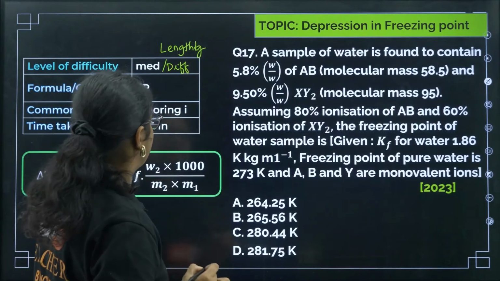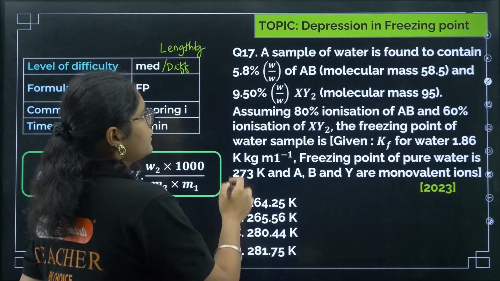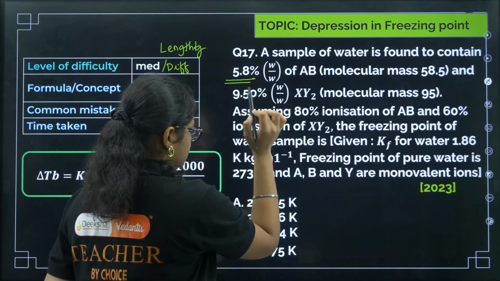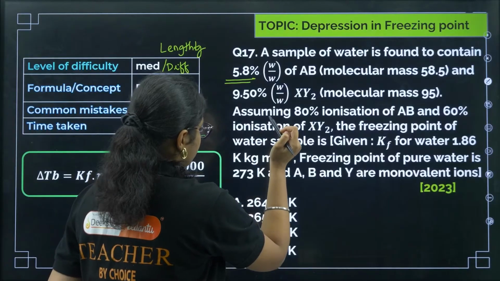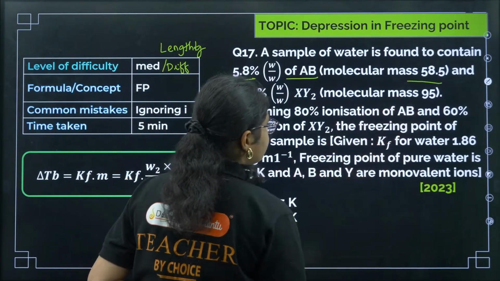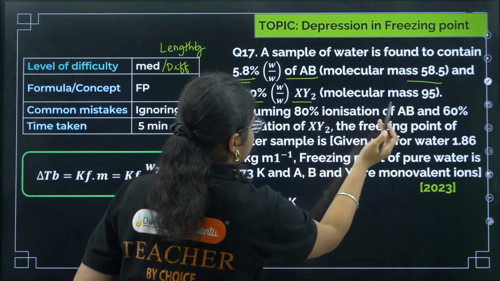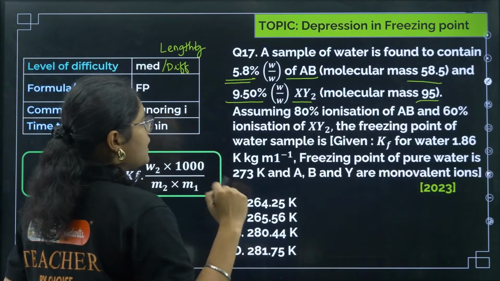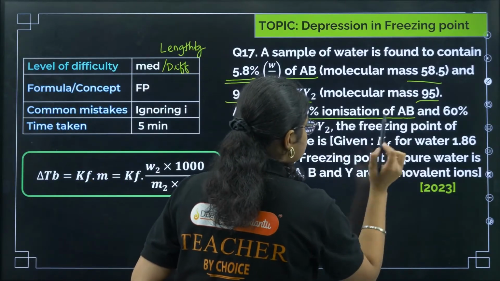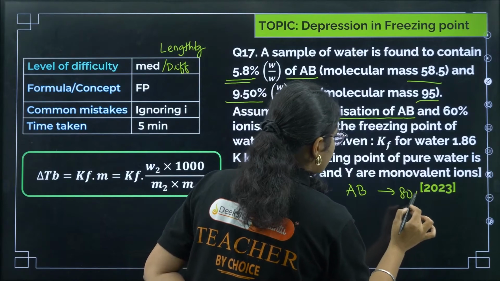Question is a little lengthy here. Okay, fine, let us see. A sample of water is found to contain 5.8% of AB, molecular mass is 58.5, and 9.5% of XY2, so molecular mass is 95. Assuming 80% ionization of AB. So AB is having 80% of ionization.